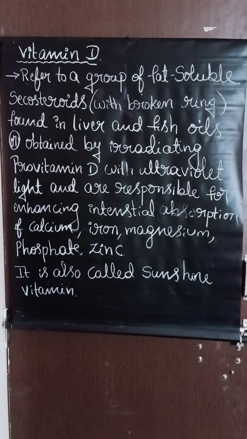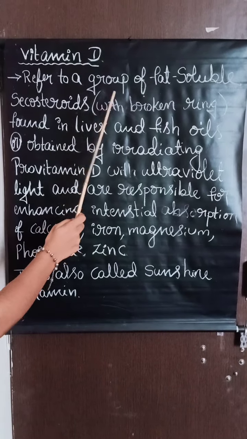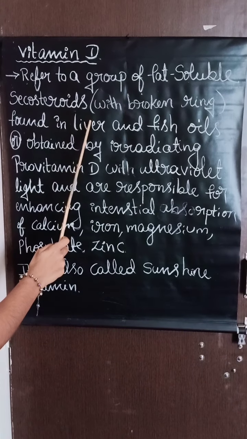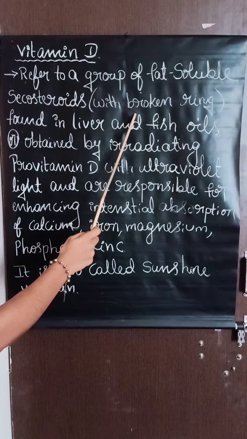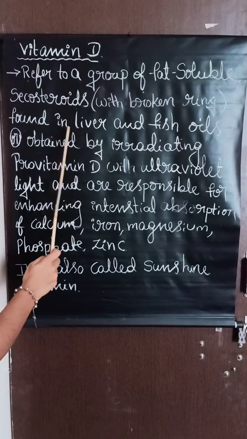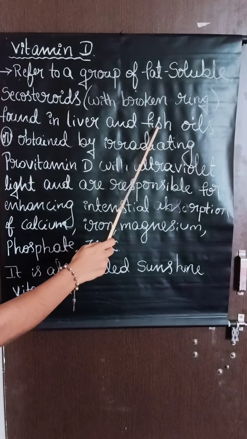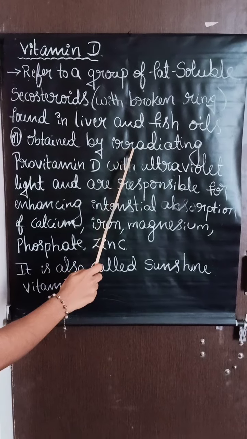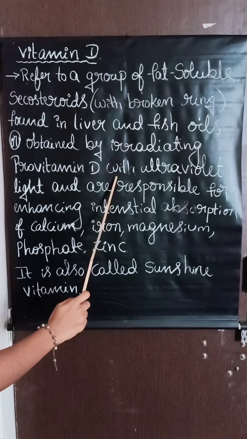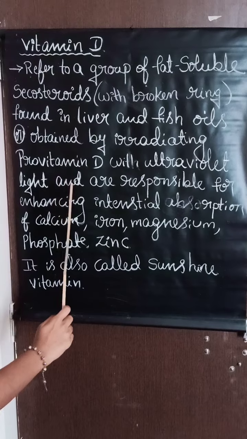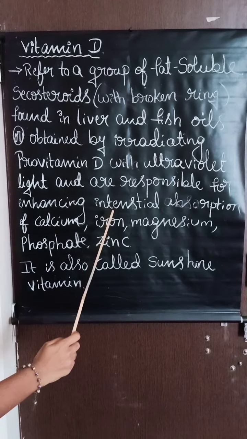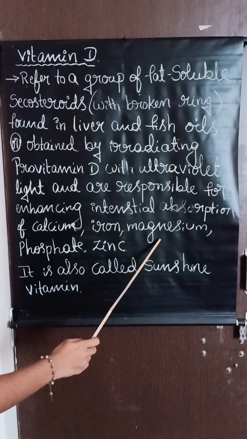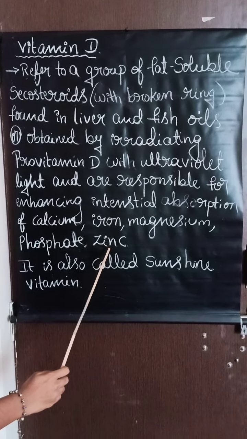First of all, vitamin D refers to a group of fat soluble corticosteroids. It is also a steroid with a broken ring, found in liver and fish oils. It is also obtained by irradiating provitamin D with ultraviolet light, and it is responsible for enhancing intestinal absorption of calcium, iron, magnesium, phosphate and also zinc.